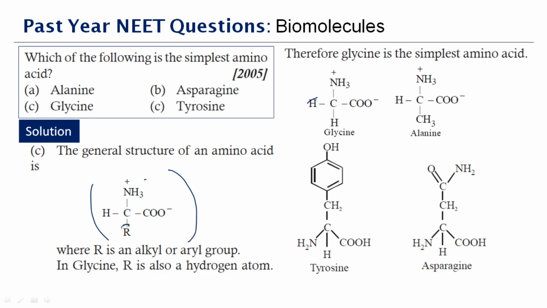Therefore, glycine is the simplest amino acid. So you have the structures of all four here: glycine, alanine, tyrosine, and asparagine. Out of all the four structures, the one that looks very simple is glycine. Therefore, the correct answer to this question is option C, glycine.